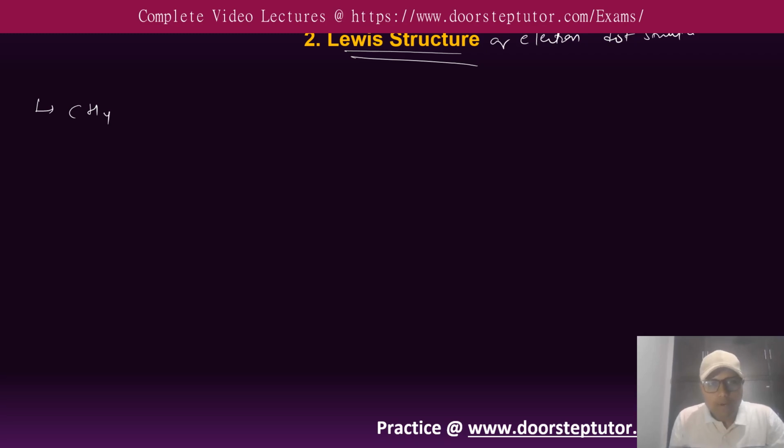In methane, carbon forms bonds with 4 hydrogens. How many electrons are present in the outermost shell of carbon? You will say 4, because the electronic configuration of carbon is 1s2, 2s2, 2p2. So there are 4 electrons in the outermost shell of carbon, and they can be represented by crosses. I am representing the electrons of the carbon.